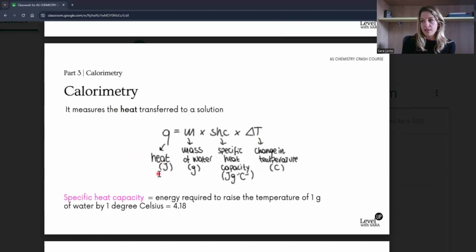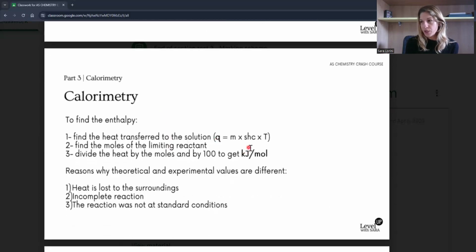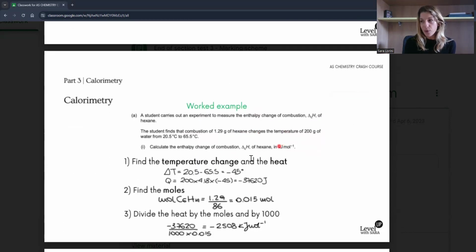And then a common mistake is also forgetting the units, joules. Okay, if you're given a specific heat capacity, once again, observe the unit, whether it's joules or kilojoules, because this is then what determines the heat. And then, to calculate the enthalpy, we know that we need to convert it into kilojoules per mole. So divide by 1,000, not 100, oops, mistake, and then divide by the moles. So a common mistake is also not recognizing the moles of what.